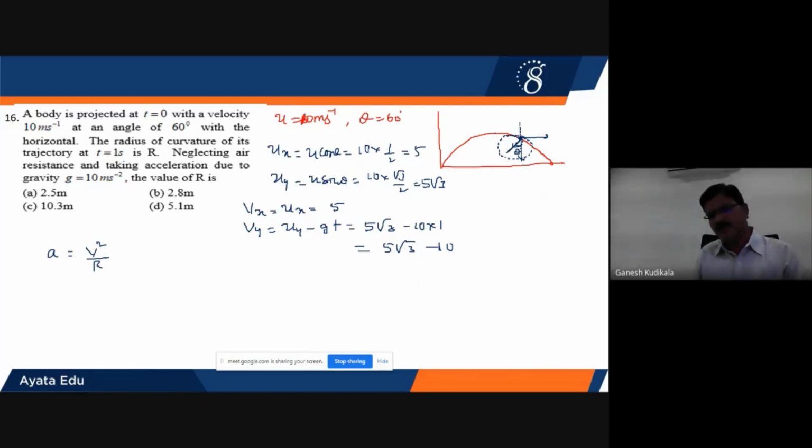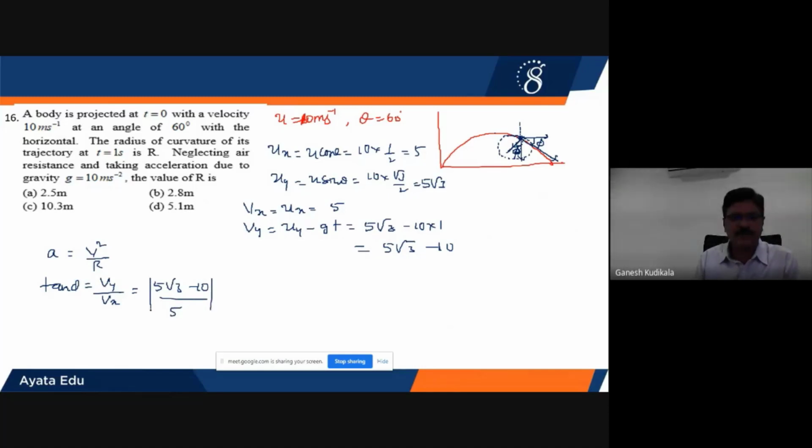So the resultant velocity vector will be along the direction of the tangent drawn here. If this is equal to 5, this also will be equal to 5. Now let us find out the value of phi. Tan phi will be equal to Vy by Vx. Vy, 5 root 3 minus 10, is going to become negative, and Vx will be equal to 5. Therefore, I'll take the magnitude. On simplifying, the phi value will be approximately 15 degrees.